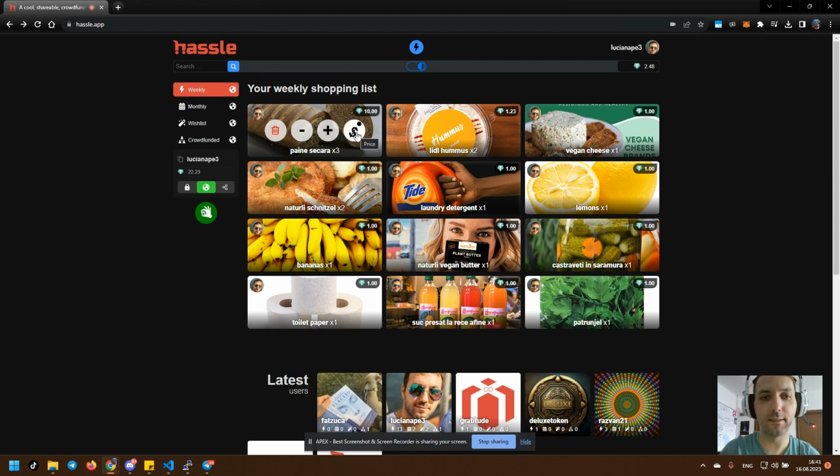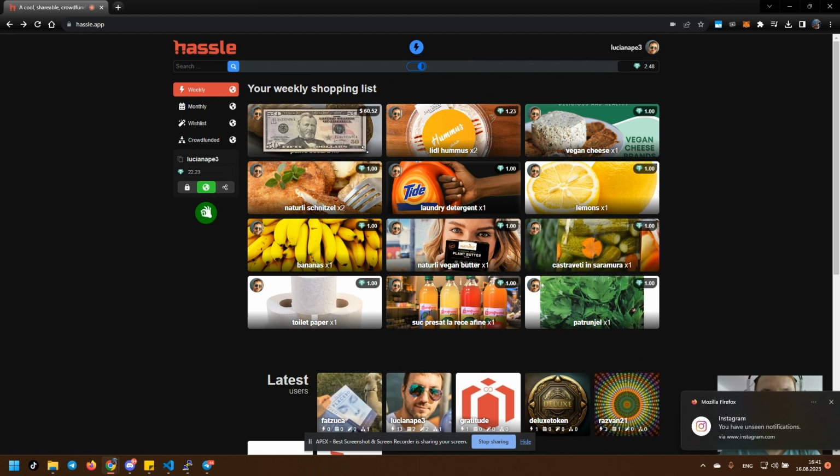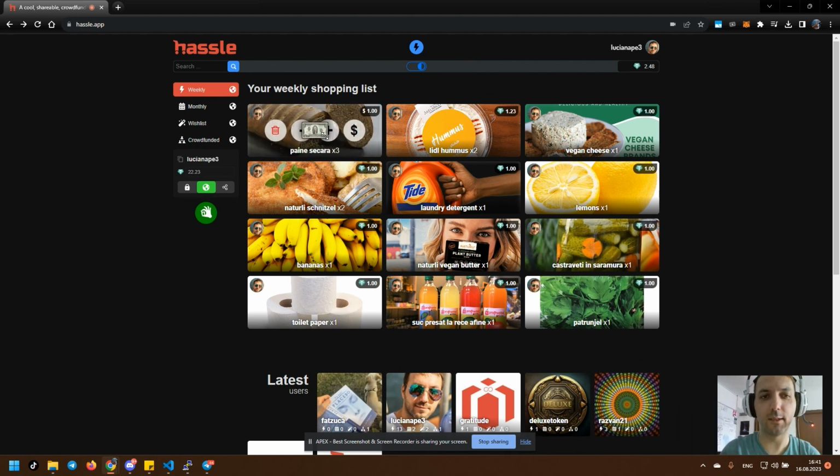Now, this button here is the price tag, and all the prices for all the items in all categories is calculated in dollars at the base, right? So if I click this, I can have this neat slider over here, which has a two axis, and I can drag, and you can see I can stretch this dollar bill up to 100, right? I can make it from $1 to 2 to 5 to 10 to 20, 50, and 100. Now, usually people don't add for weekly shopping lists items which are more than $100 per unit, right, per item.